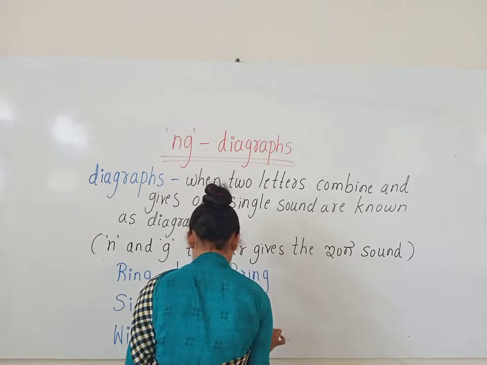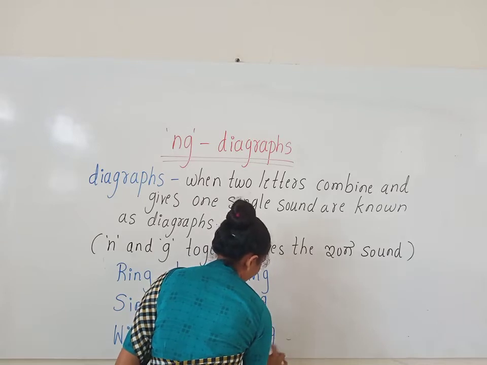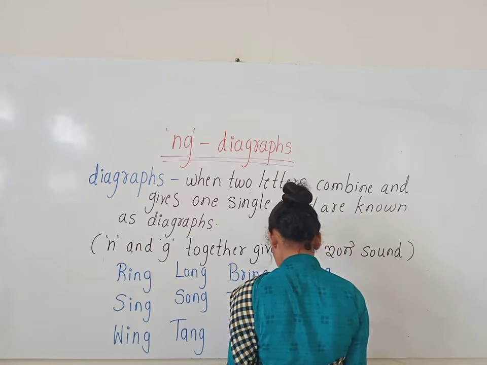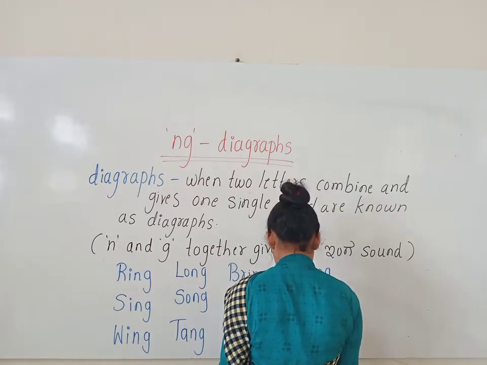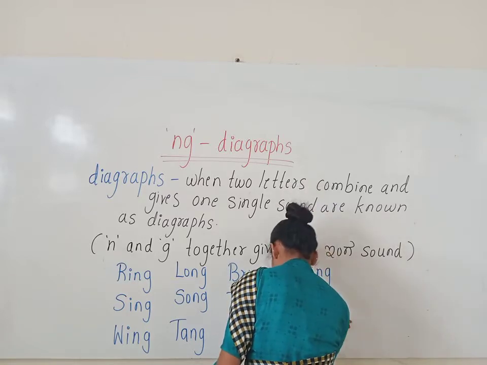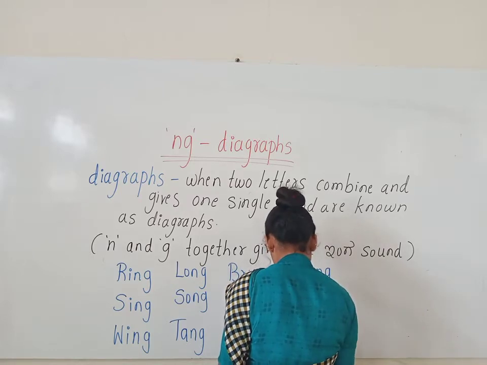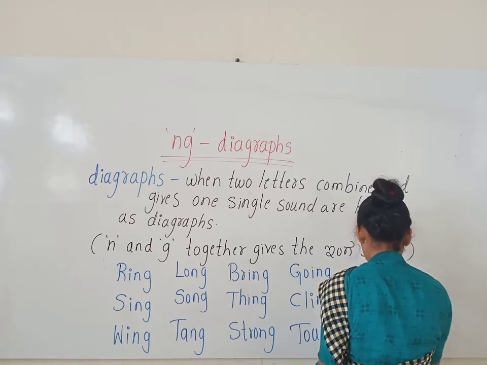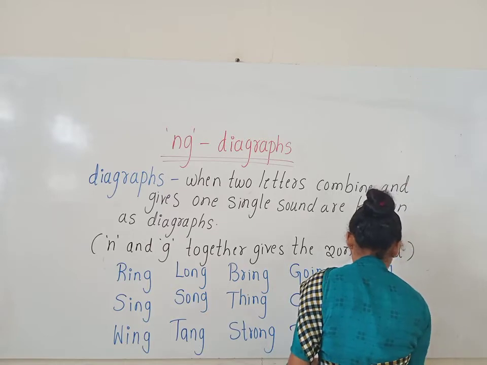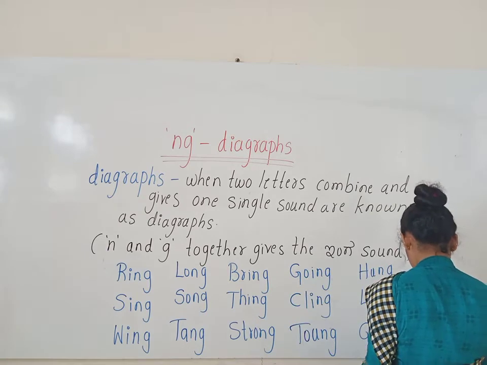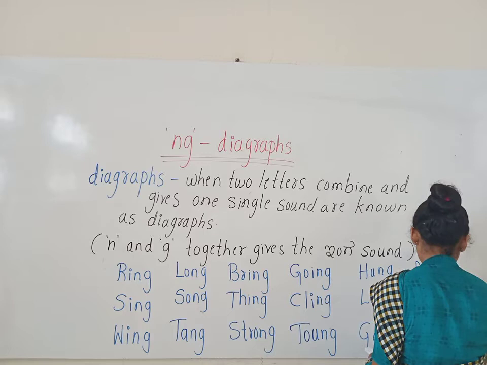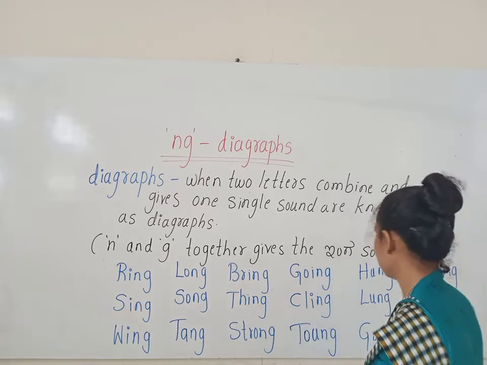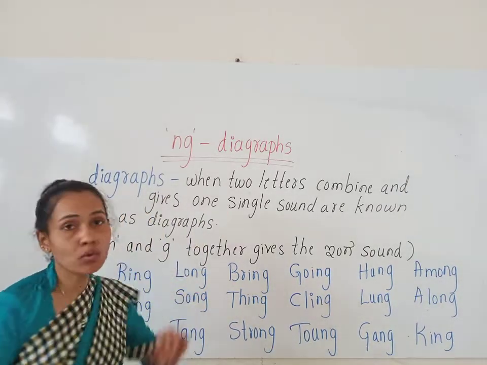T-H-I-N-G, thing. S-T-R-O-N-G, strong. G-O-I-N-G, going. C-L-I-N-G, cling. T-A-N-G, tang. T-O-N-G-U-E, tongue. H-U-N-G, hung. L-U-N-G, lung. G-A-N-G, gang. A-M-O-N-G, among. A-L-O-N-G, along. K-I-N-G, king.